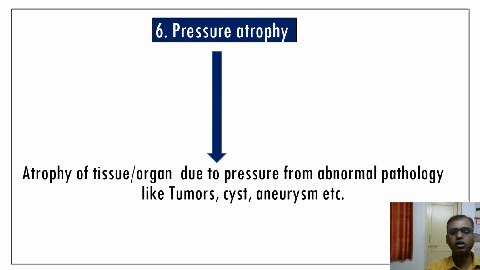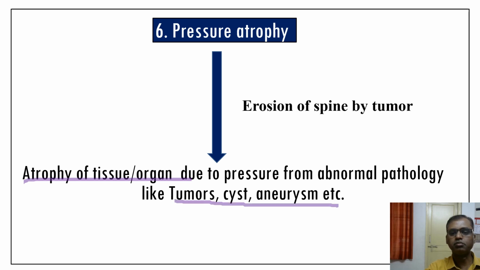Next one is the pressure atrophy. Atrophy of the tissue due to the pressure from an abnormal pathology like a tumor, cyst or aneurysm. You can see it here. The typical example is erosion of the spine by tumor, where the erosion of the spine is due to the pressure by the tumor. So these are typical examples of the pressure atrophy.